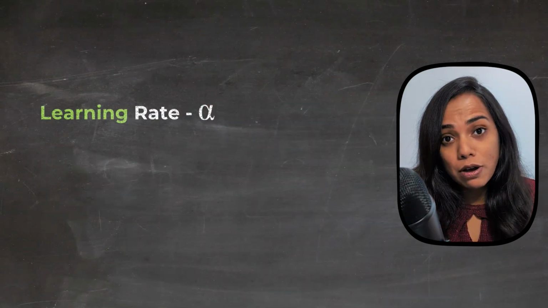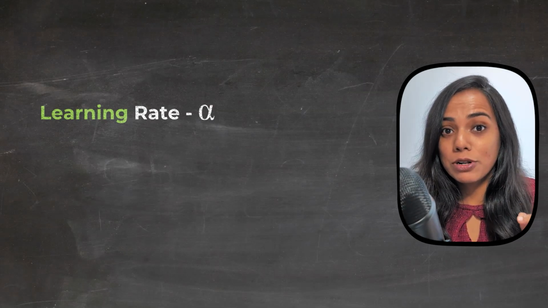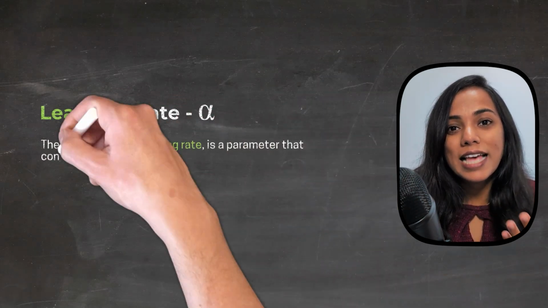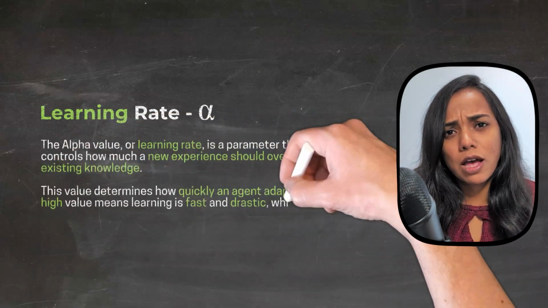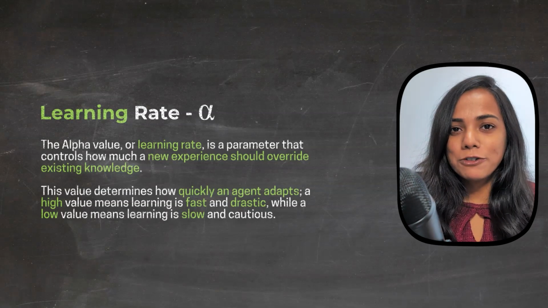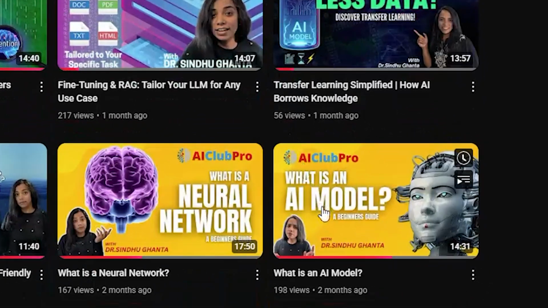The rate at which you update the Q values based on your experiences is controlled by a parameter called the learning rate, which is often represented as alpha. This is similar to how machine learning models learn from data. If you're unsure about how AI models learn, please check out our video on what is an AI model. Let's illustrate reinforcement learning with a concrete example. Initially, the probability of both Java Haven and Brew Central is equal to 0.5.